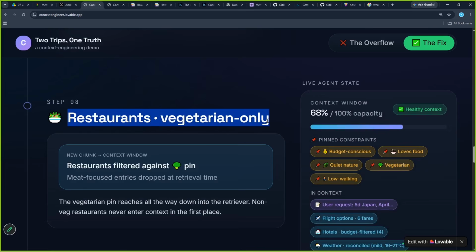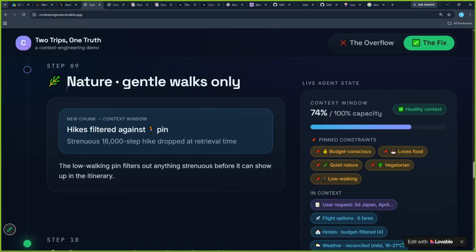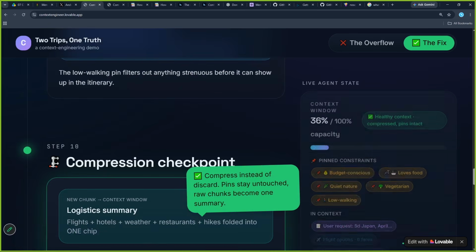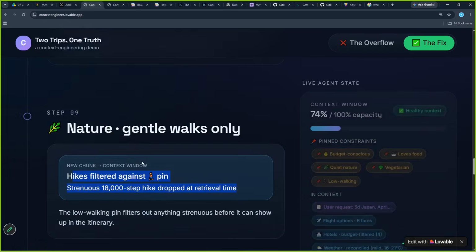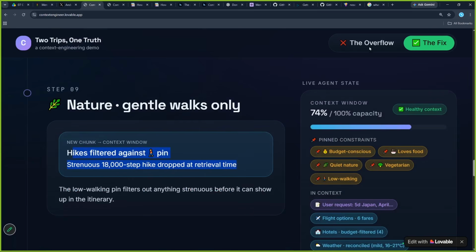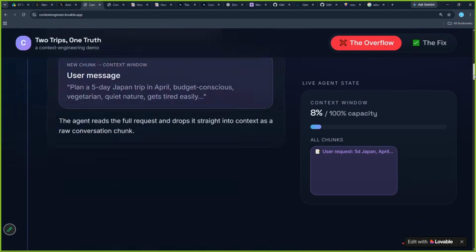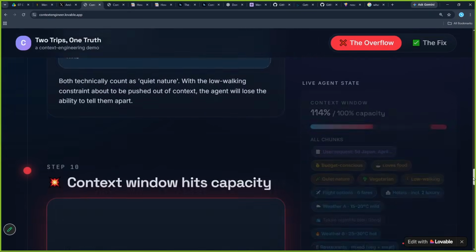Restaurants: this time I will only search vegetarian restaurants, because I remember what I'm supposed to search. And again, my context window is 68%, whereas in the other scenario it was already bloated. Now, when we talk about nature, we get some nature information, and it is added. Earlier we did not compress this information. We simply piled it all up like this.